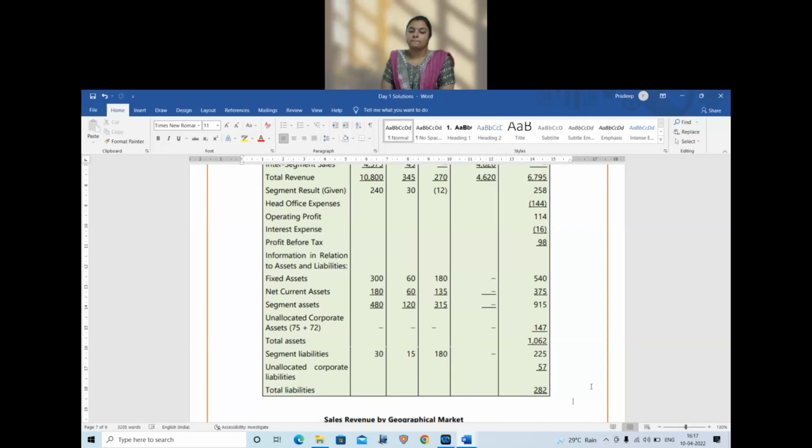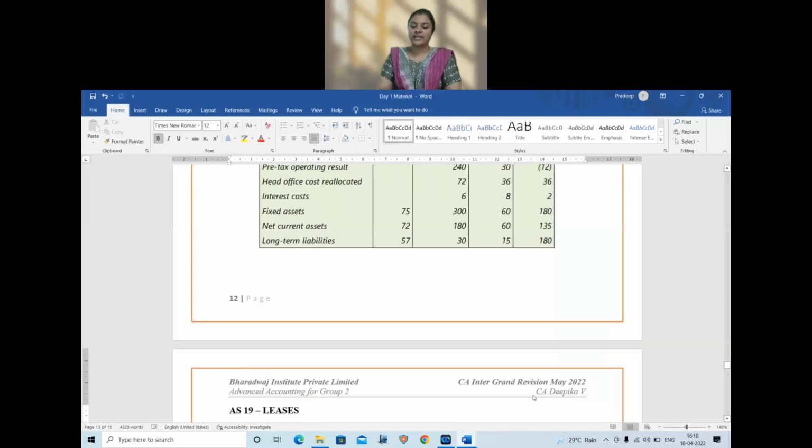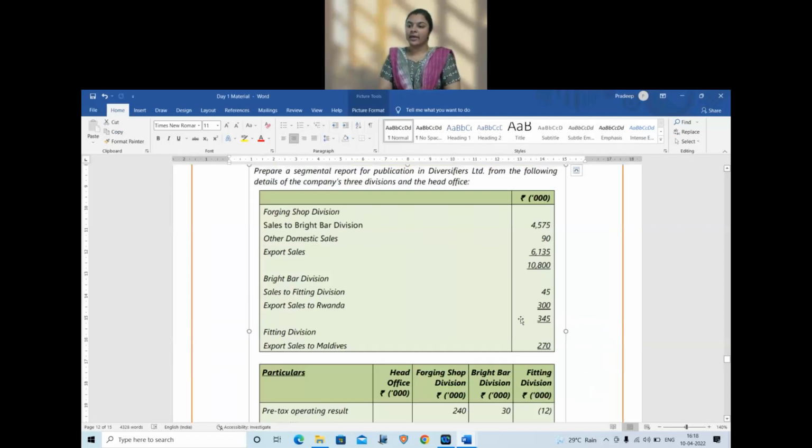Okay. This is primary reporting format. Now, what is this segment? Is it business segment or geographical segment? Division. So, business segment. So, now, because this is business segment, we are going to show secondary reporting format of geographical segment. How to show geographical segment here?